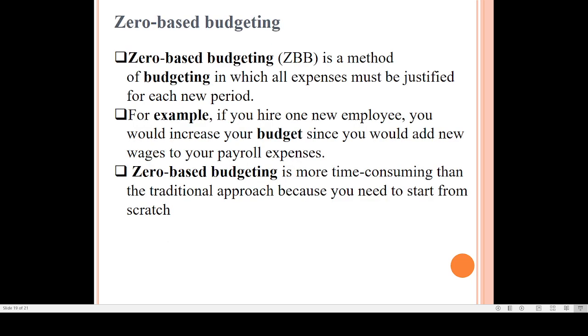The next one is a zero budget. Maybe this particular concept is new to you. Zero based budgeting is a method of budgeting in which all the expenses must be justified for new periods. For example, I was having 50 laborers and I prepared the budget based on 50. Now I am increasing my laborers from 50 to 100. So a new budget should start from zero. From scratch I am starting a new budget for 100. I am not increasing or decreasing from the previous budget. So that is called a zero budget.